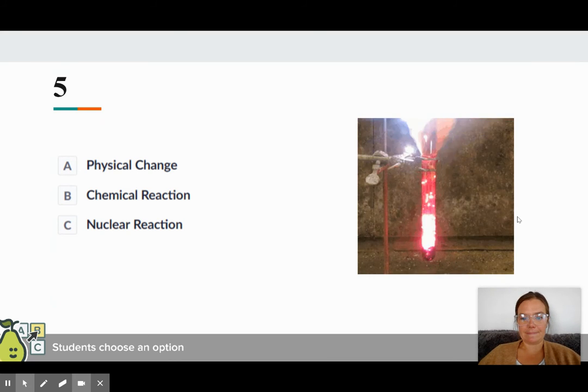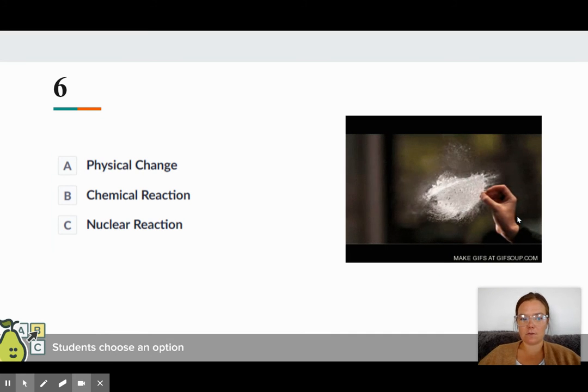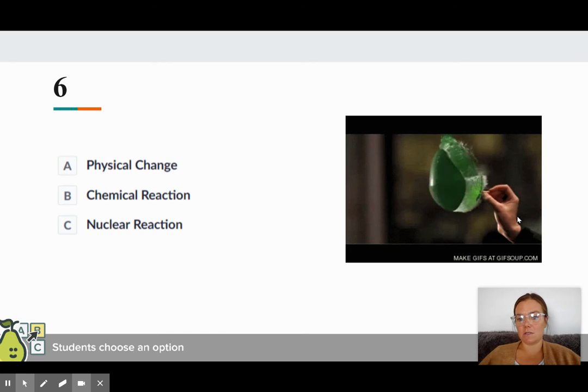All right, a couple more. About this, physical, chemical, or nuclear, and why? So this would be a physical change. The reason it's a physical change is because we still have the balloon and we still have the water at the end. The form that it was held in is a little bit different. We've just changed the shape.